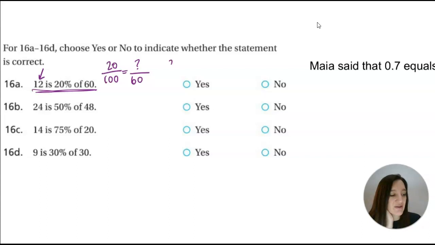or you could set it up like this. Is it true that 12 is 20% of 60? Okay, I like kind of finding the part. So I'm going to see if the answer really is 12. Is 12 really 20% of 60? And when I do that, I get times 6, and I get 12. So 12 really is 20% of 60.